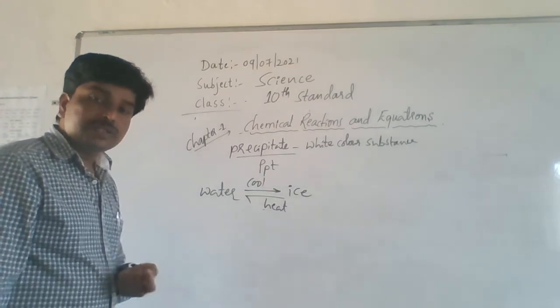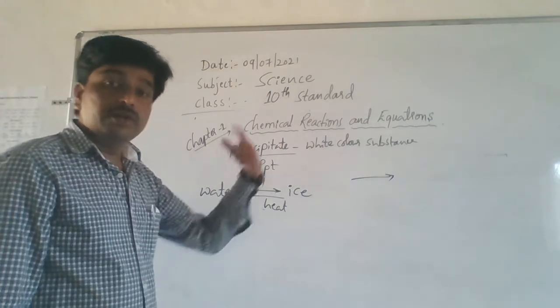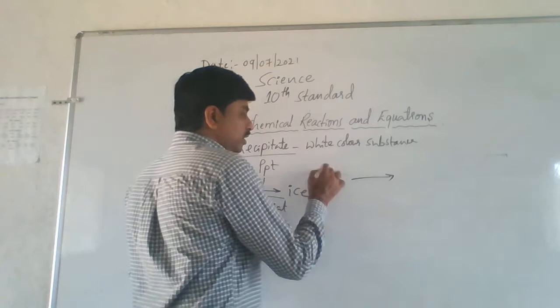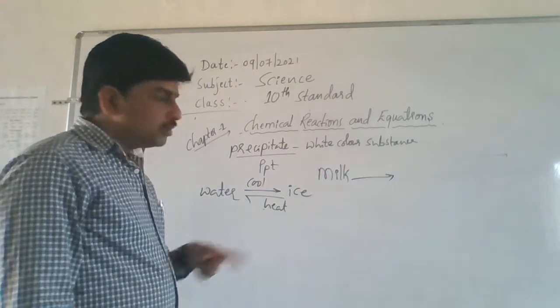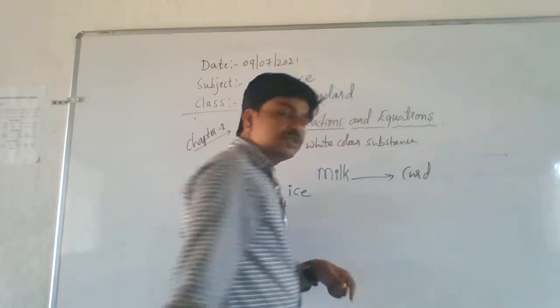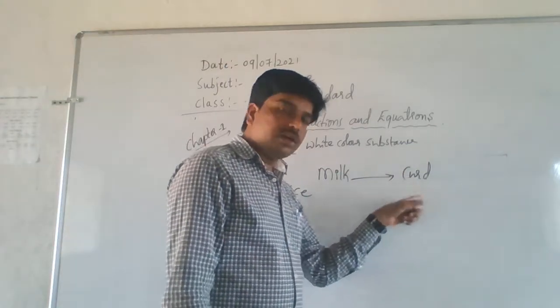Understand? But chemical changes are unidirectional. Chemical changes or chemical reactions are unidirectional. Consider the example: milk is there. Milk turns into which? Curd. Can you change the curd again into milk?